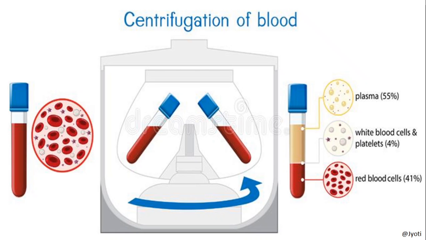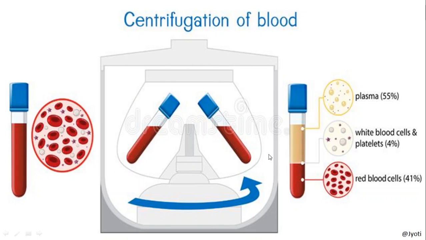So, here I will make you more clear. Here we have taken blood, and you know that blood contains plasma, then the clotting proteins are there, then different types of cells, that is WBC, RBC and platelets are there. Suppose we want to separate these RBC, WBC and plasma, then we have to centrifuge them.